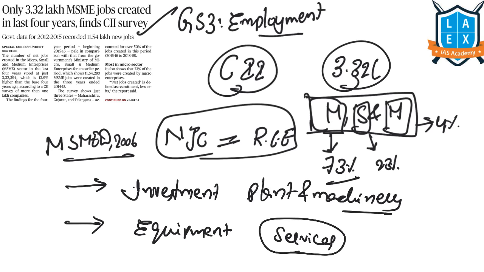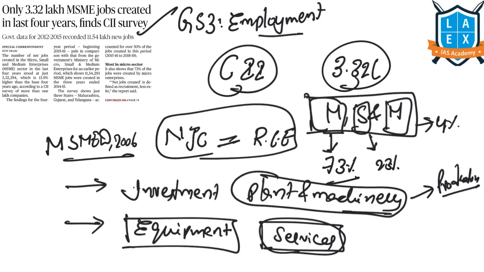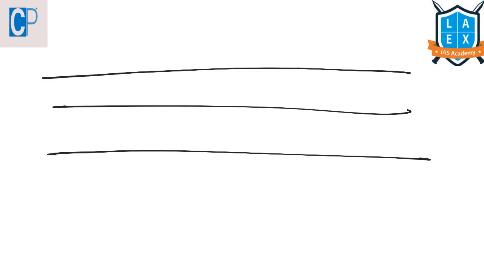Here they have focused on plant and machinery for production type of MSMEs, whereas service based MSMEs were defined based on equipment. Now let us see how they were clearly demarcated.